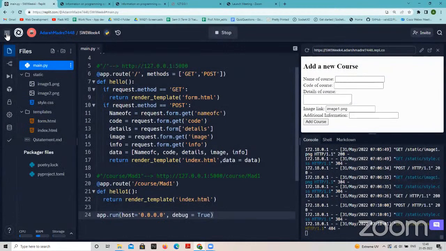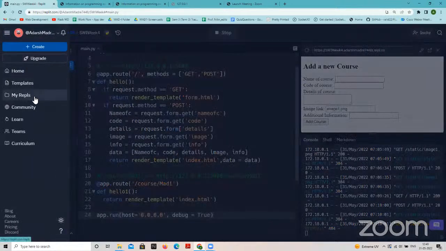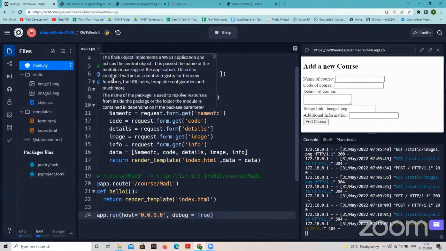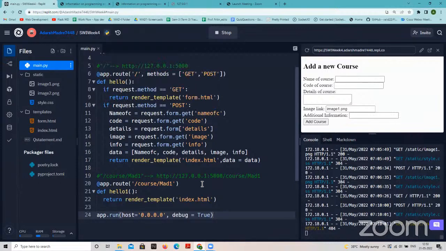No. You see, you go to these three lines on the top left, and go to My REPLs. Once this REPL is open, then you will be able to see your REPL there. Yeah. So my REPLs I have opened. So were you able to open this REPL in the browser? Yeah, on Replit. After forking, I have opened it. I have logged in also. But what is the name of the file and folder?